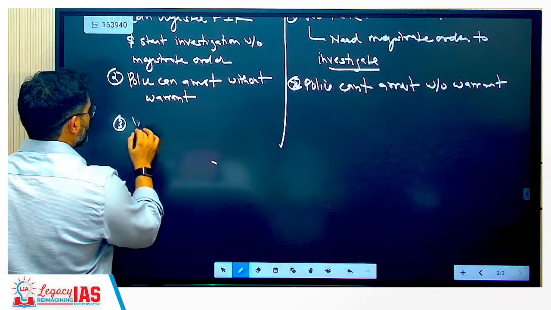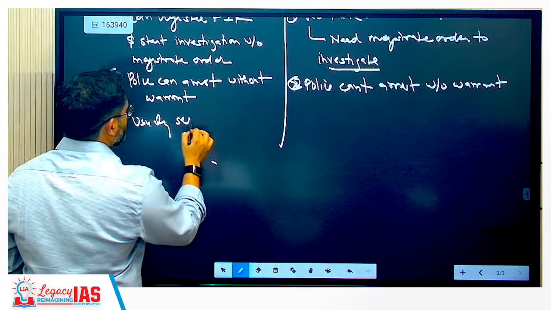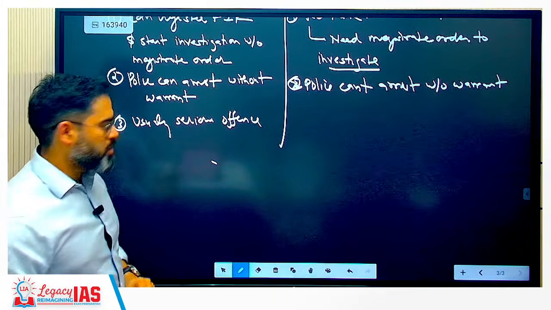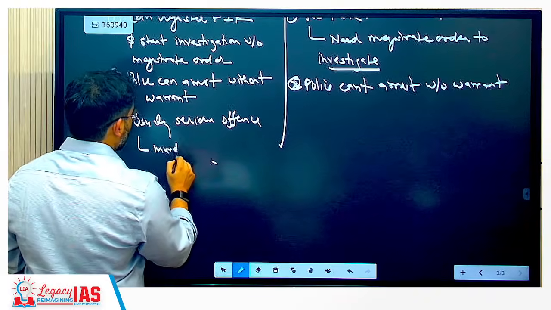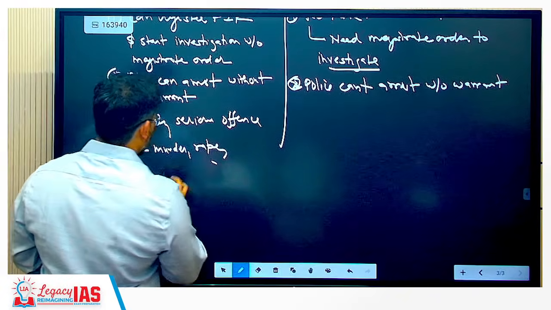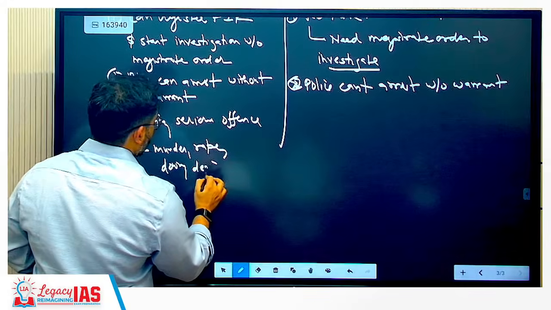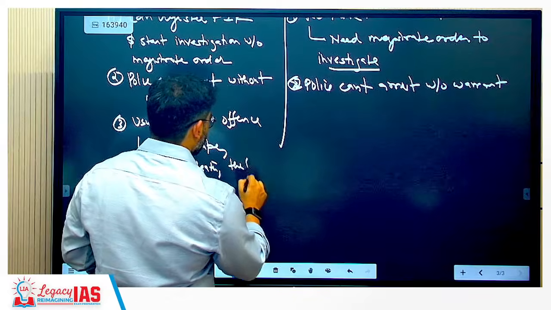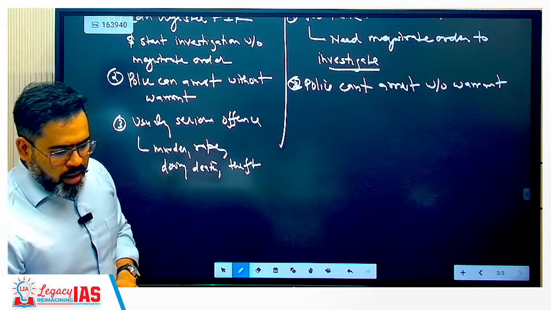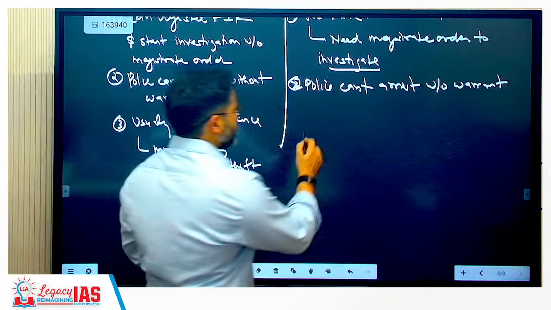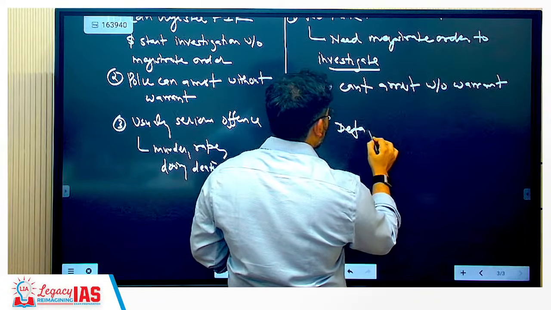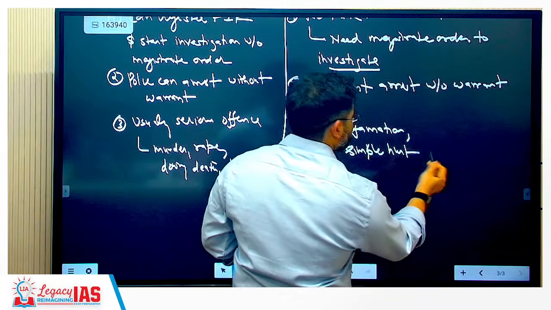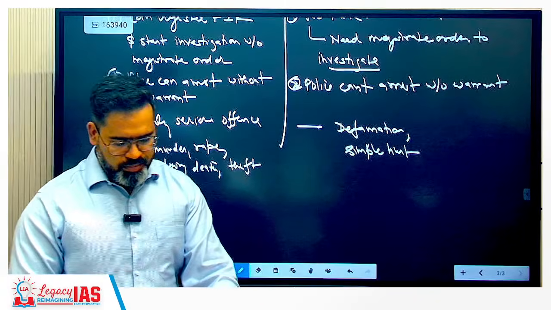Usually serious offense. Clear? Serious offense like for example murder, rape, dowry death, kidnapping, correct? Theft, robbery, these serious cases. Or this is a normal case, simple like defamation, simple hurt, cheating, minor case.